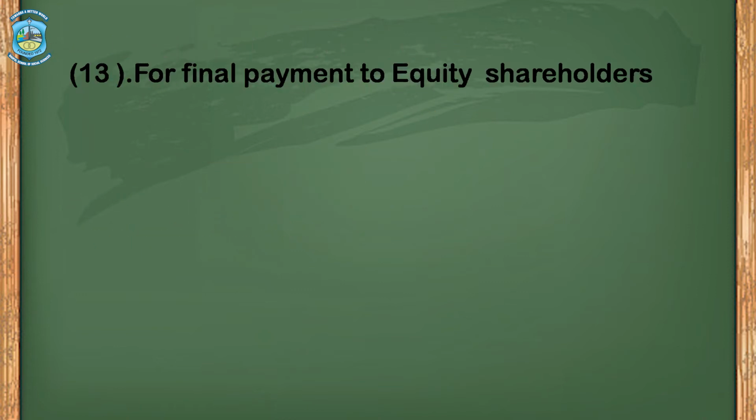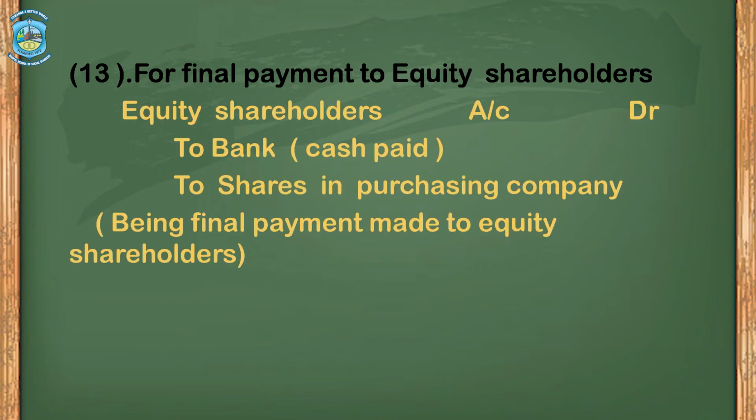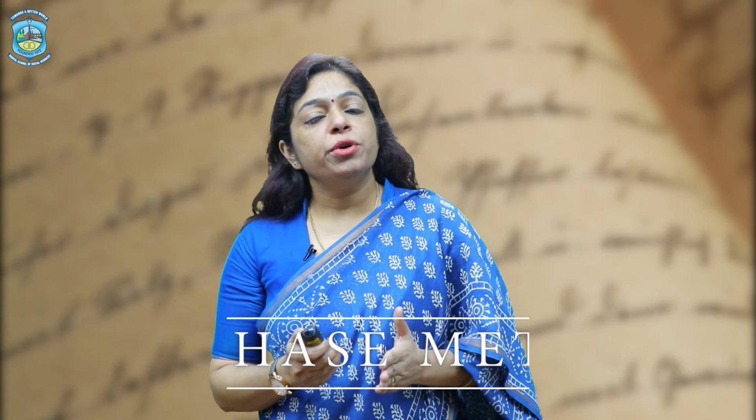Finally, for making the final payment to equity shareholders, the journal entry would be equity shareholders account debit to bank if cash is paid, to shares in the purchasing company. Now, the journal entries in the books of the transferee company or the purchasing company. As mentioned earlier, in the books of purchasing company, the journal entries would be under two heads. Number 1, pooling method, number 2, purchase method.